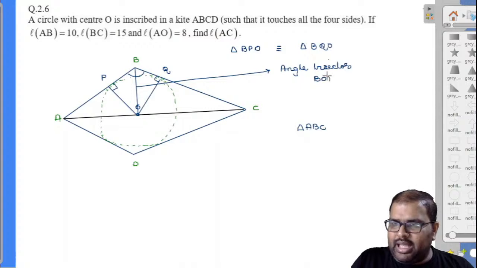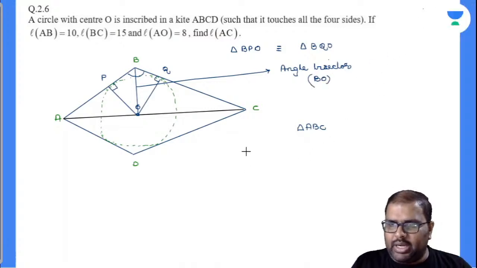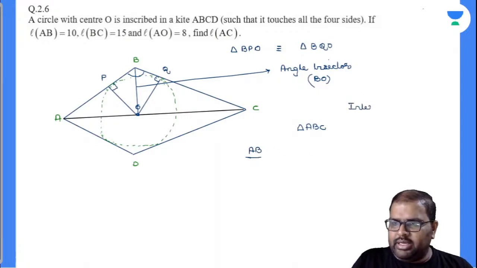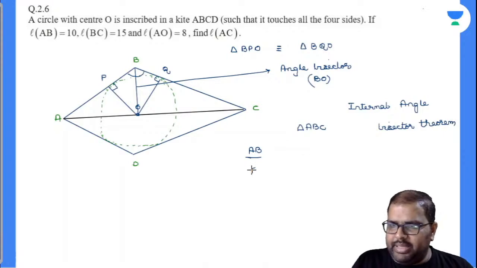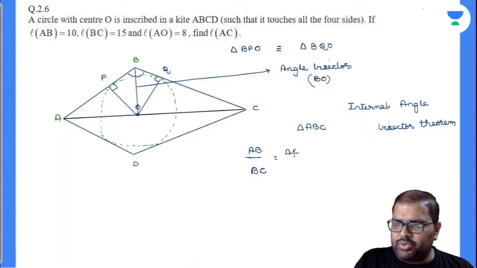So by the internal angle bisector theorem, can I write down like this? I'll write down the theorem name also. Internal angle bisector theorem: AB by BC is nothing but equal to AO by OC.